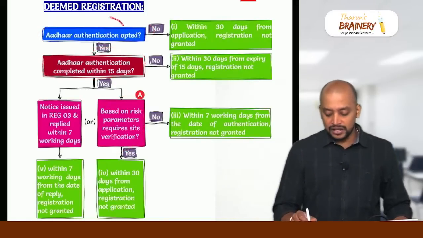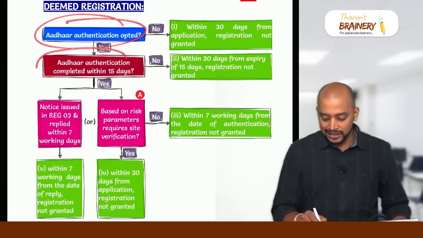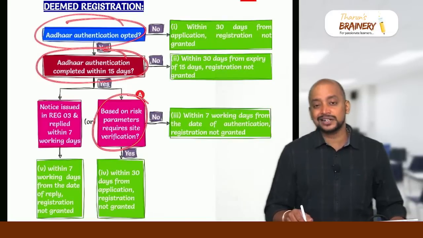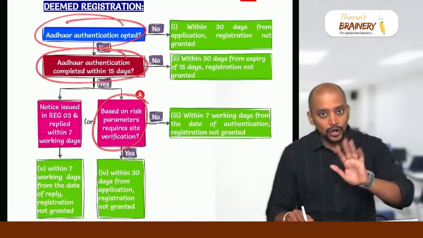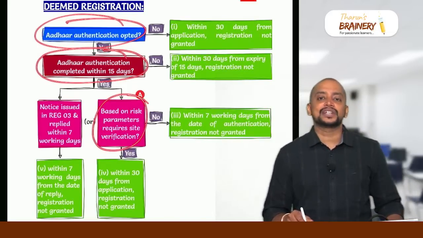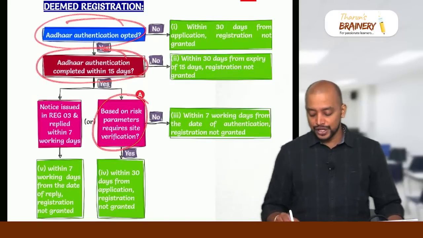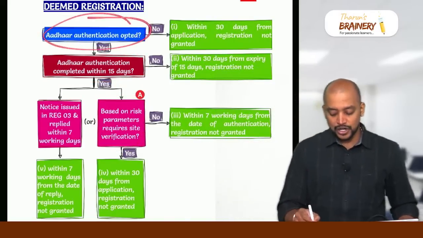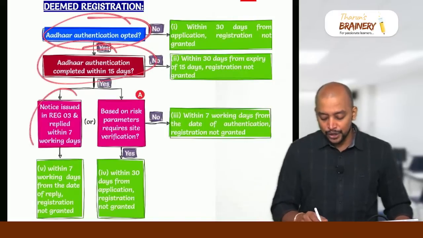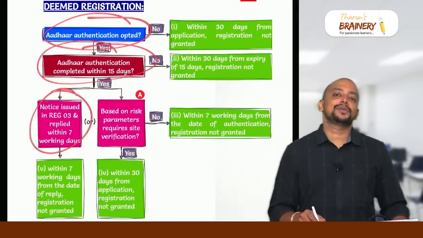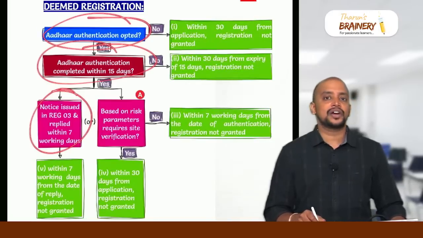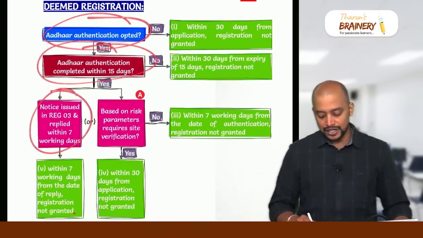Suppose Aadhaar authentication is opted, completed within 15 days, and no site verification is required based on risk parameters, then from the date we make the application, within 7 working days they need to grant registration, otherwise registration is deemed to be granted. Aadhaar authentication opted and completed, but a notice is issued and we give a reply to the notice within 7 working days. Thereafter, within 7 working days, if they do not grant registration, then also it is deemed to be registered.